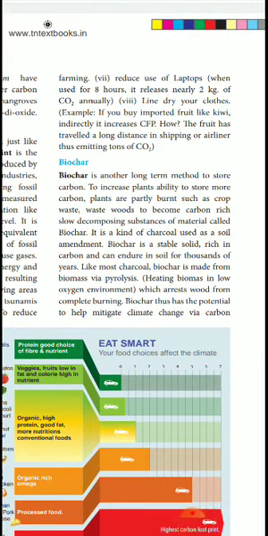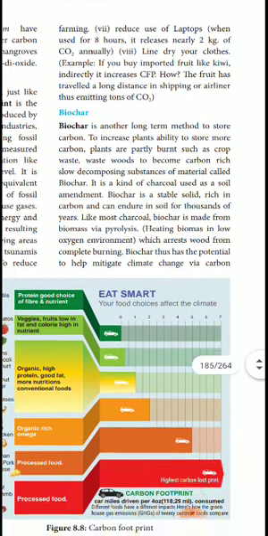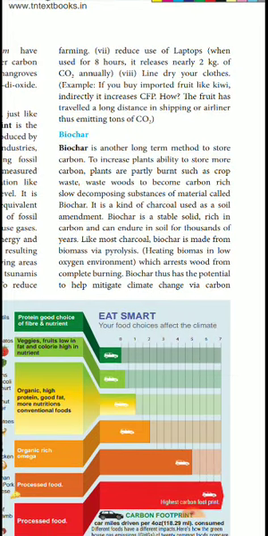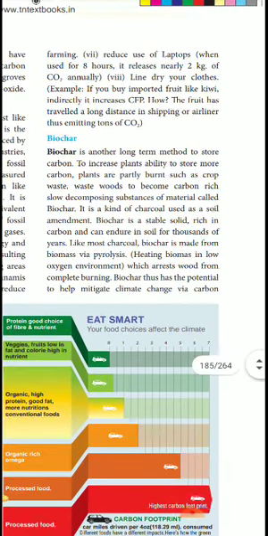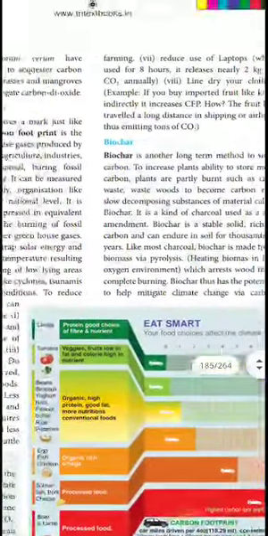But it is a problem for our world, because of this we should reduce the use of laptops. Annually that is also a problem, and that is what we call the carbon footprint.